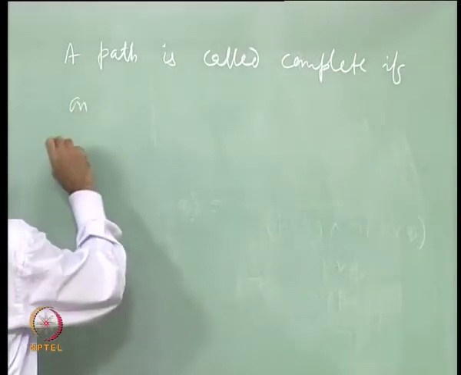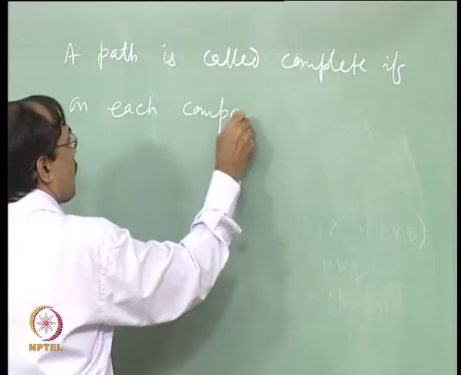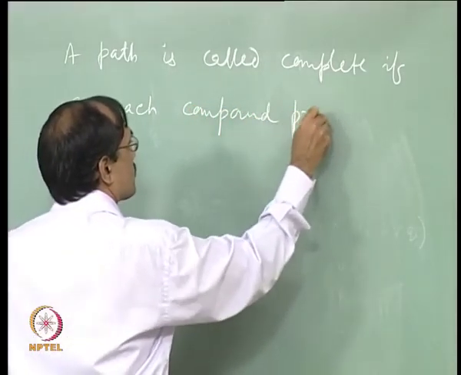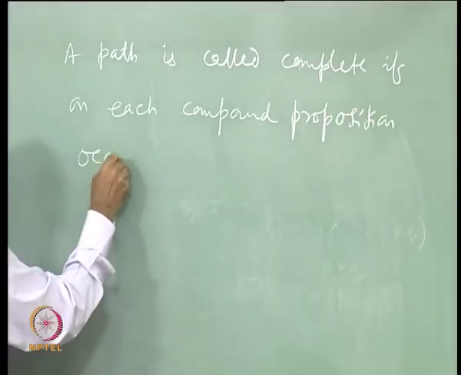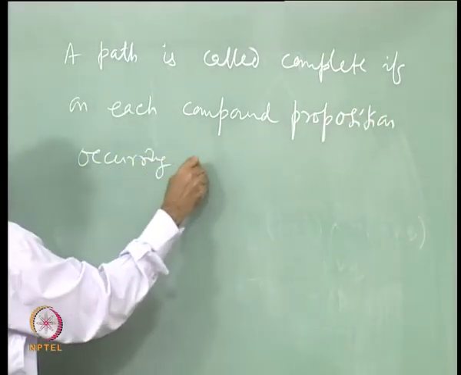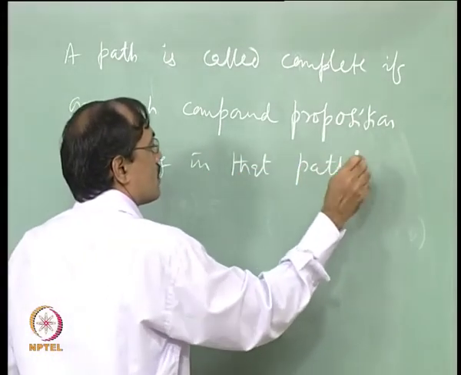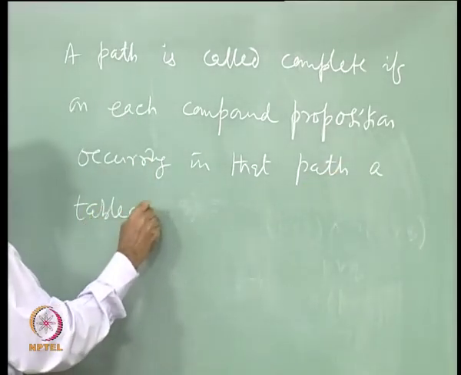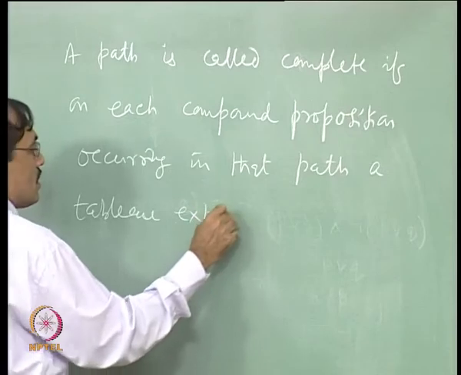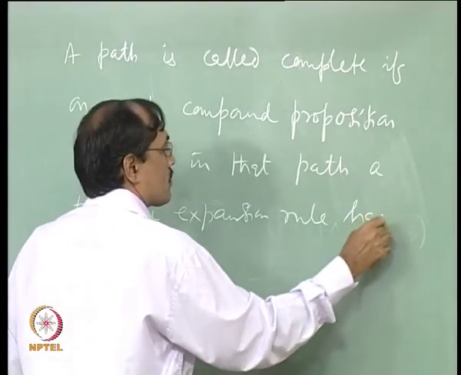So, if on each compound proposition occurring in that path, a tabula expansion rule has been applied.